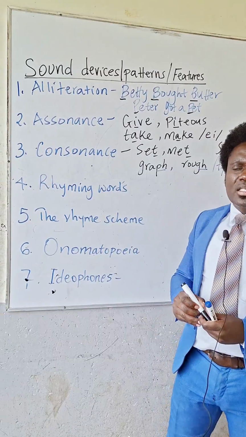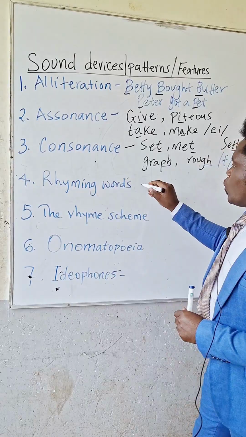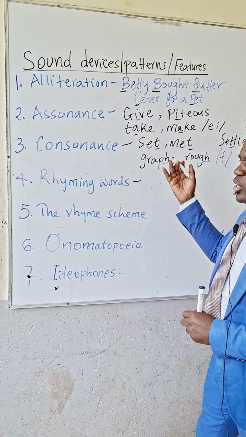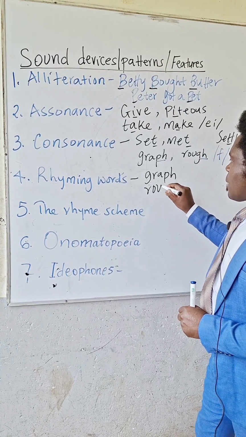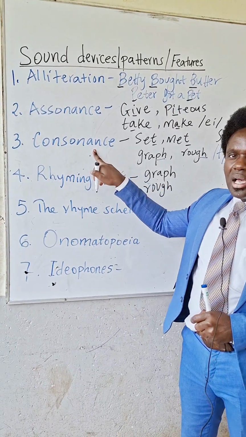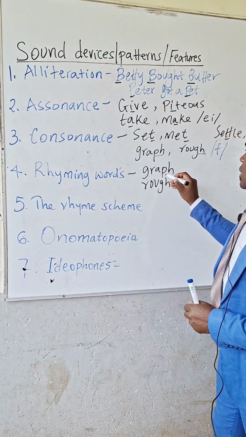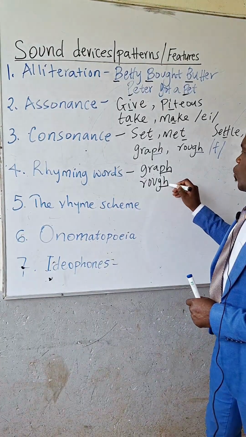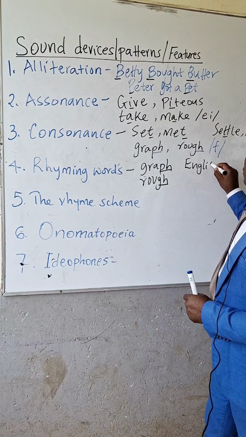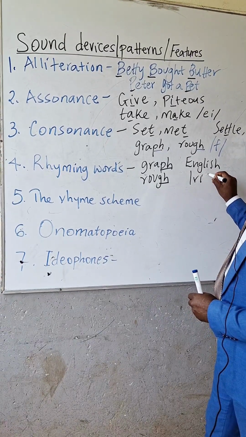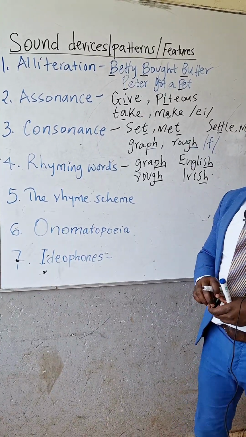Rhyming words are words which end in the same sound at the end of lines. For example, you could have graph and rough. But remember, while consonance happens within a line, rhyming words happen at the end of lines. Like in that case, we have graph, rough. We could also have an example of English and then Irish. In that case, the sh sound is repeated at the end of those words.